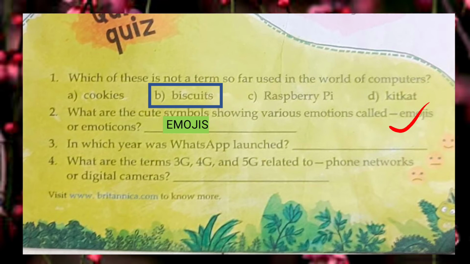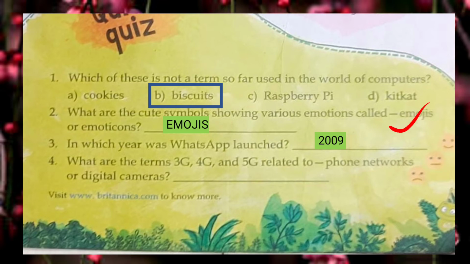In which year was WhatsApp launched? We all know that now WhatsApp is very important for us. We are getting our classroom videos, we are getting our work there, we are getting notifications, important notices, everything. So WhatsApp is a very important part of our life. Even in 2020, you have to tell me when it was launched. It was launched in 2009.